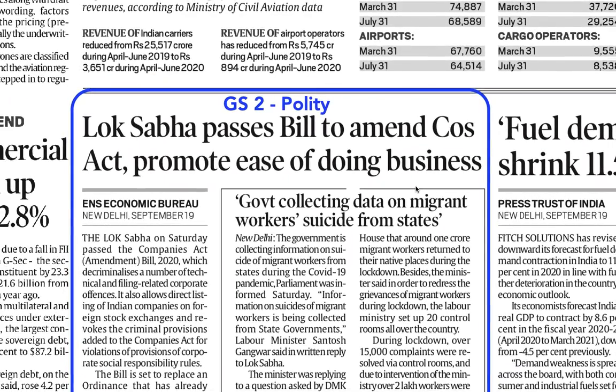This is a very important article. If you see, Lok Sabha passes a bill. Whenever the Lok Sabha is passing any bill, there will be a number of articles on that, which are really important for the GS2 polity part. But in my opinion, you don't have to read all the articles related to a particular bill or act. I suggest that you read that particular bill from authentic websites like PRS, and make notes from that.